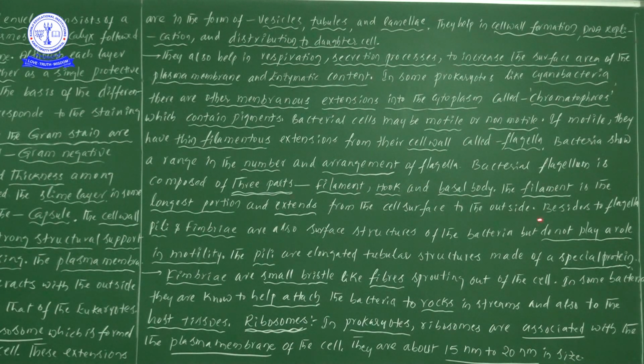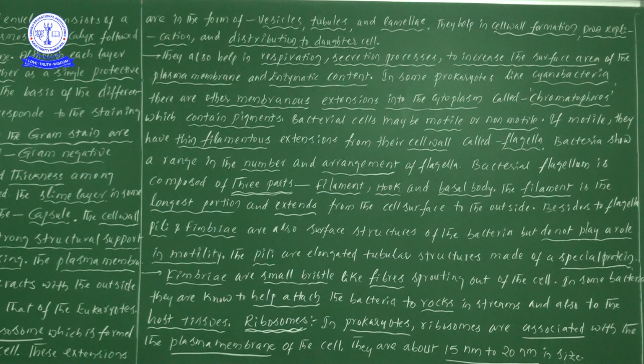Now, besides the flagella, next one, pili and fimbriae. A few more structures are there. Besides the flagella, pili and fimbriae structures are also there. What are the uses of these pili and fimbriae? They are also surface structures of the bacteria, but do not play a role in motility.